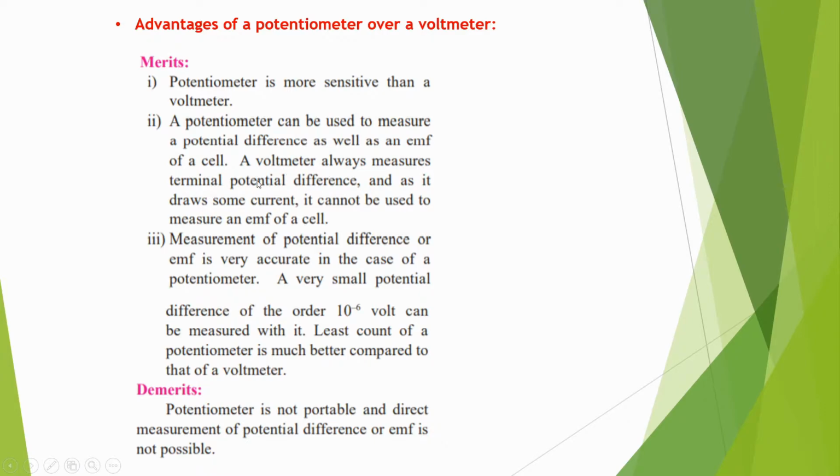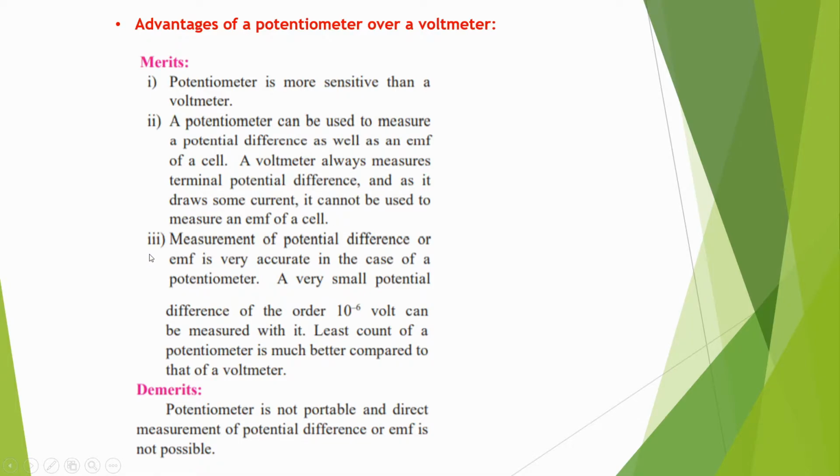The voltmeter can measure only the potential difference, and as it draws some current, it cannot be used to measure an EMF of a cell. So the voltmeter can be used only for the measurement of potential difference, while the potentiometer can be used for the measurement of EMF of a cell.